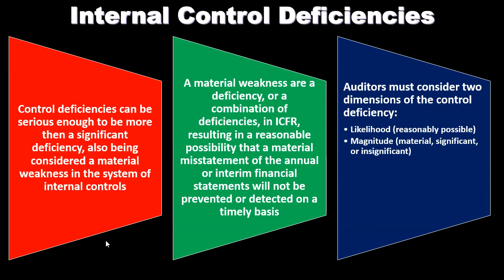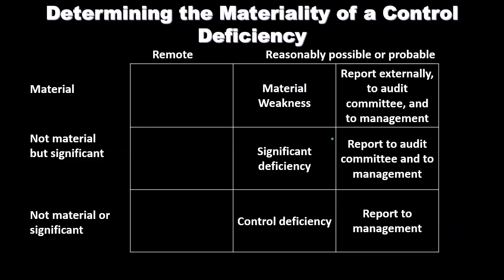Auditors must consider two dimensions of the control deficiency. So the two dimensions we're going to consider are likelihood, is it reasonably possible, and magnitude, material, significant or insignificant. So when we consider these types of deficiencies, we're trying to measure them. We're trying to say, how likely is this to happen? And then we need to think about the magnitude if something were to happen, to consider the risk, and that is in the consideration of materiality, significant or insignificant.